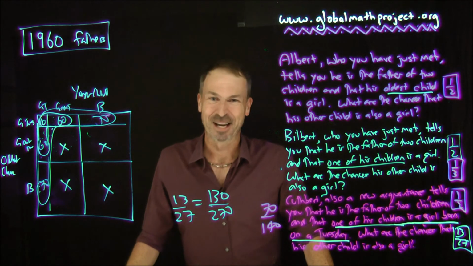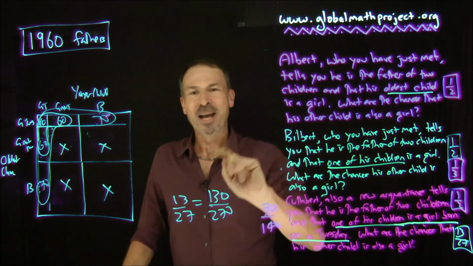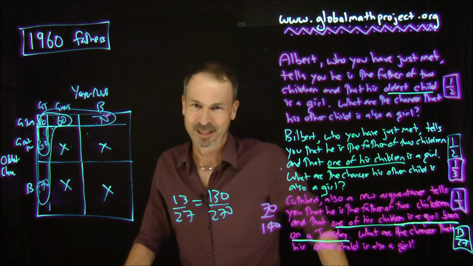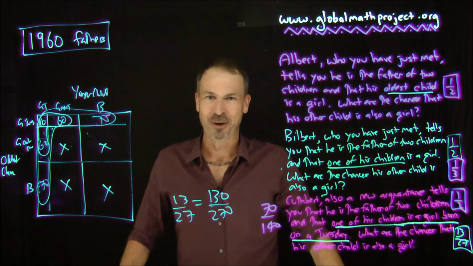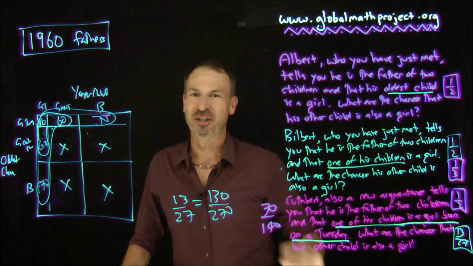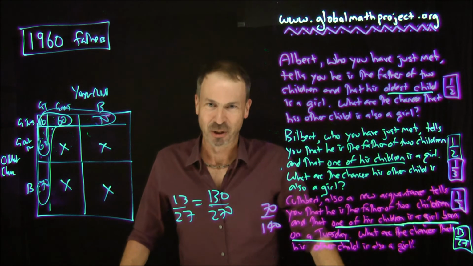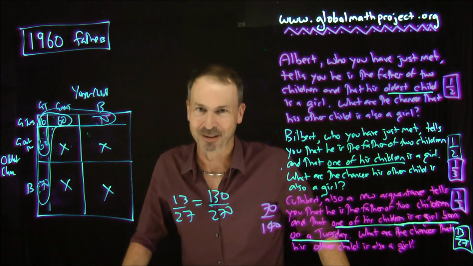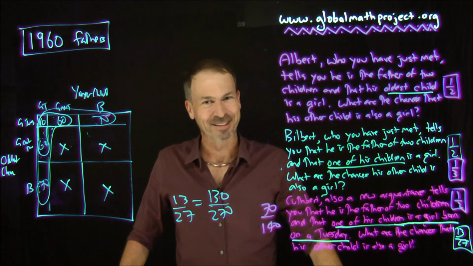Wow, deep and subtle. Now, here's my next question for you. Imagine Bilbert lived in a society that says, you must mention you have a boy child if you can. That changes that. Imagine Cuthbert lives in the same society. You must mention you have a male child if you can. That's going to change that answer. So, what answer do you get in those cases?